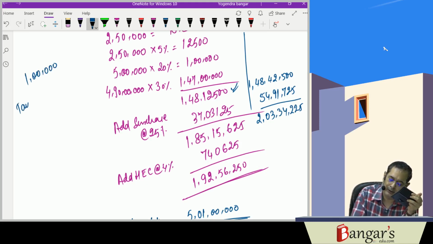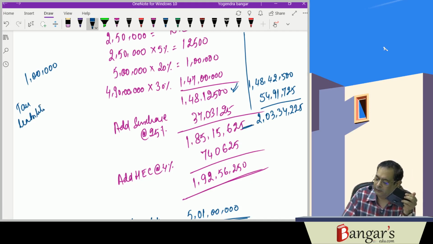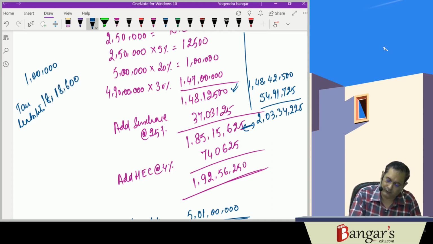Increase in income is by 1 lakh rupees. Tax liability increases by how much amount? This minus this. So it is 2,03,34,225 minus 1,85,15,625. That is, tax liability increases by 18 lakh 18,600.